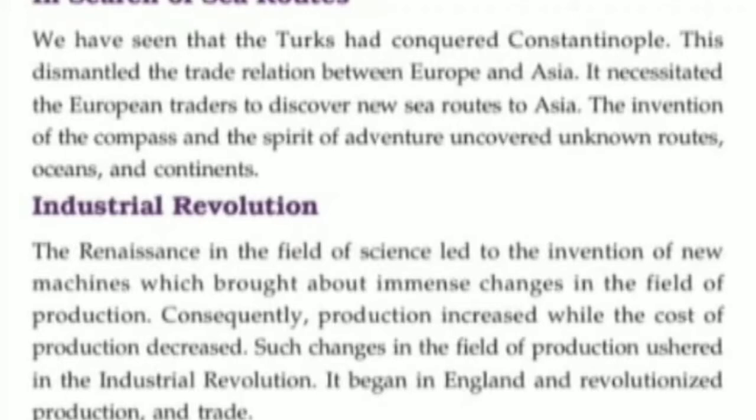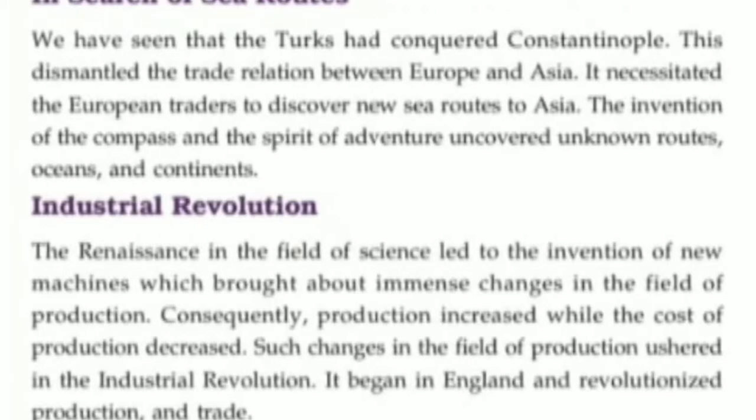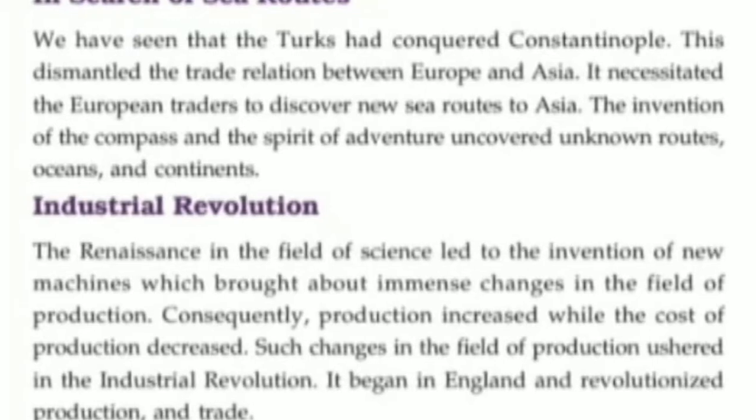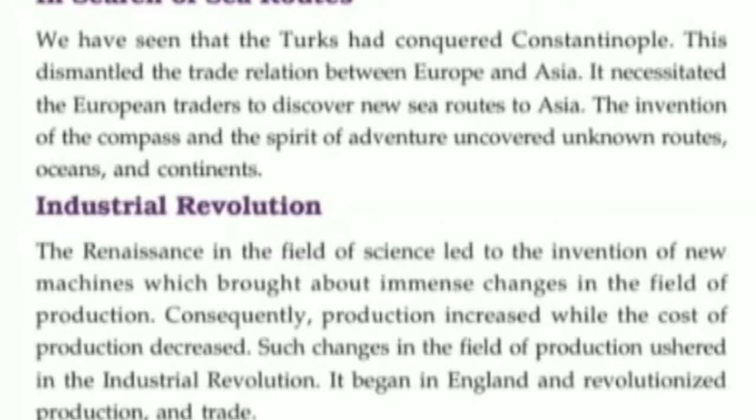The invention of the compass and the spirit of adventure uncovered unknown routes, oceans, and continents. In the previous class, we already discussed sea routes and maps, also in 6th standard.